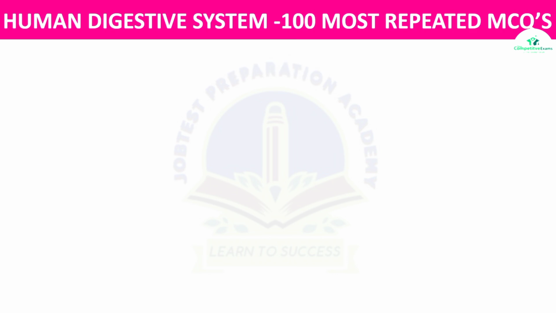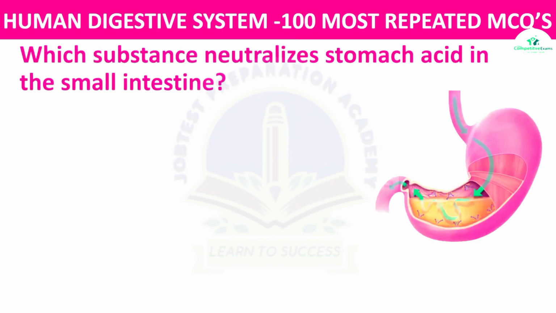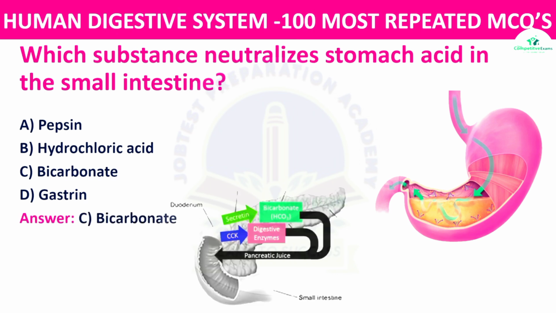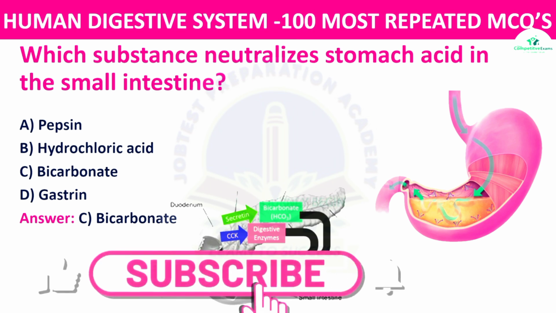Next question, question number 9. Which substance neutralizes the stomach acid in the small intestine? The options: pepsin, hydrochloric acid, bicarbonate, or gastrin. The right answer is bicarbonate. Bicarbonate is released into the small intestine to neutralize acidic chyme coming from the stomach.